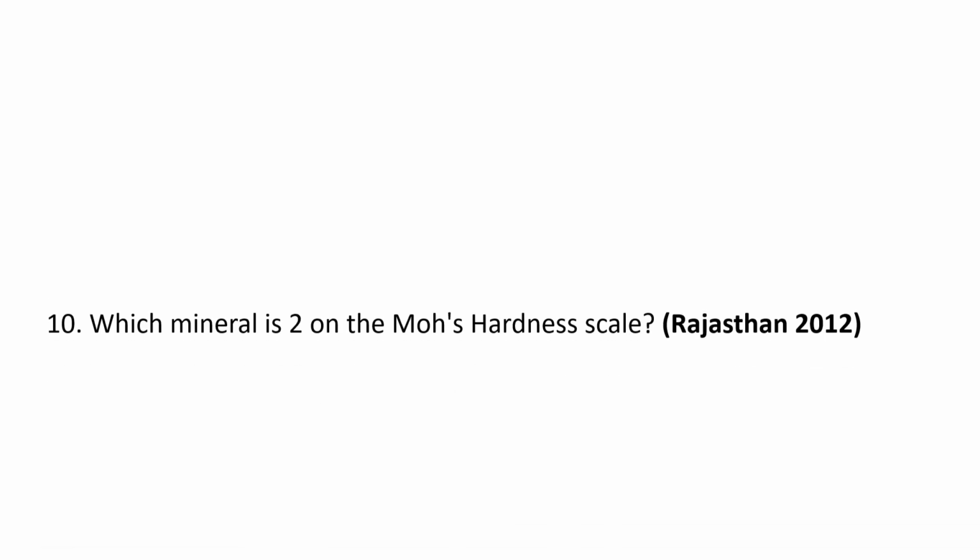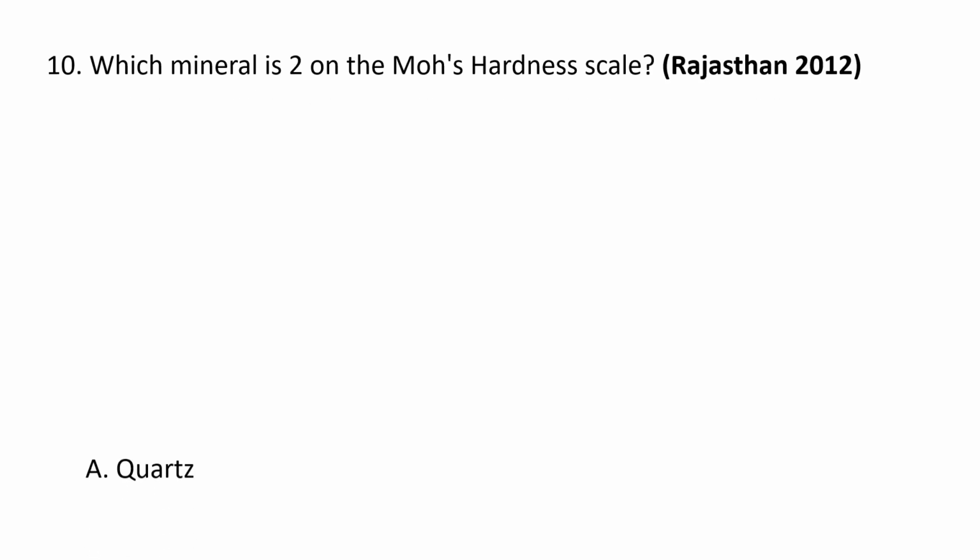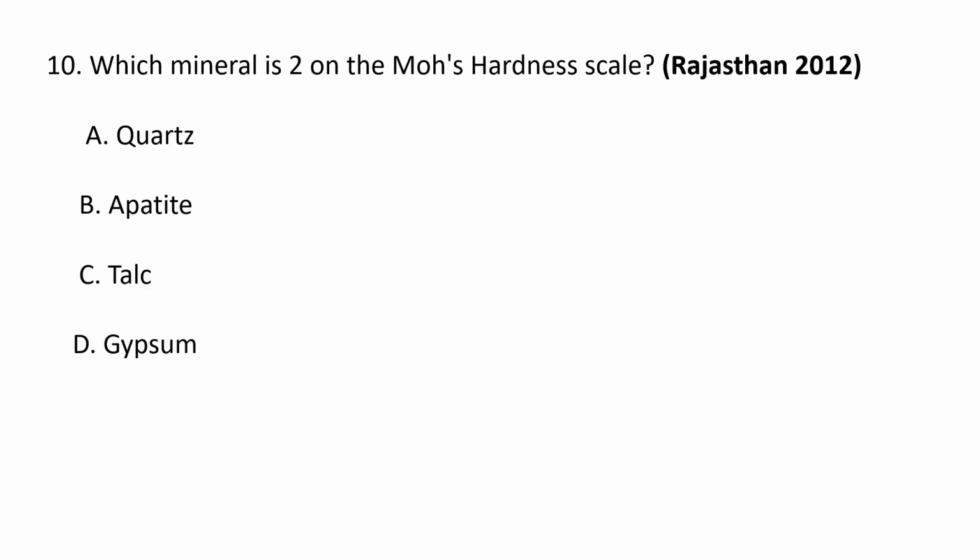Next question. Which mineral is 2 on the Mohs hardness scale? Very straightforward question. A. Quartz, B. Apatite, C. Talc and D. Gypsum. Gypsum has a hardness of 2 on the Mohs scale, meaning it's a very soft mineral and it can be easily scratched with a fingernail.